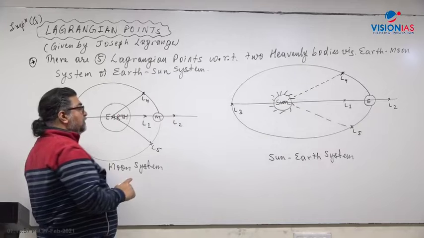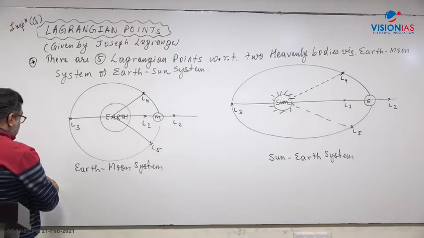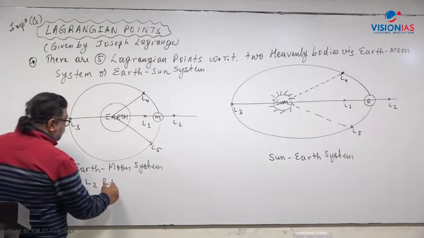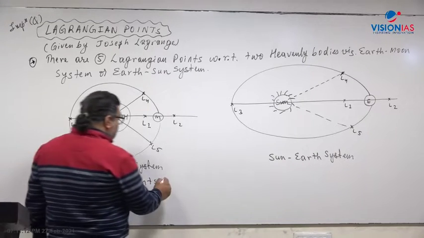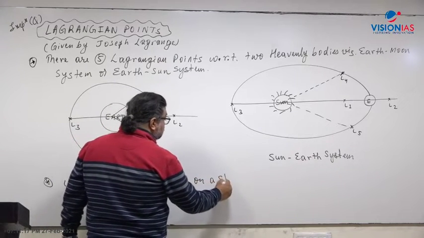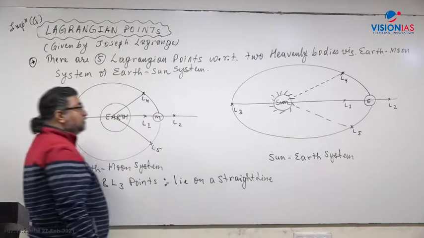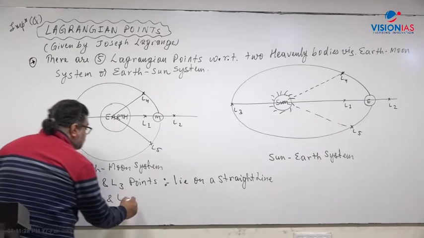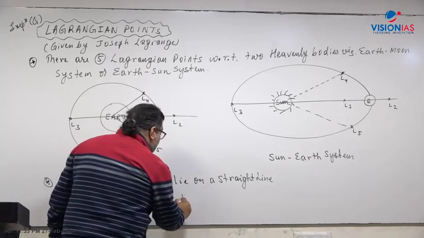Now what is said here, that L1, L2, L3, what do we find here? The L1 point, L2 point and L3 point lie on a straight line, whereas the L4 and L5 points make an angle of 60 degrees.